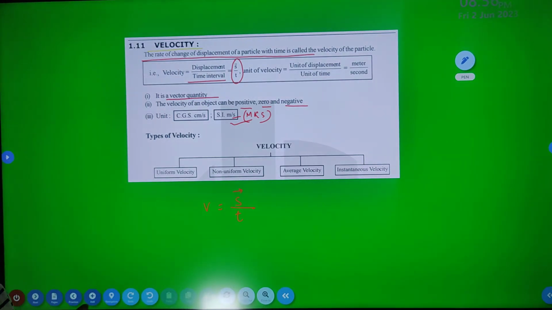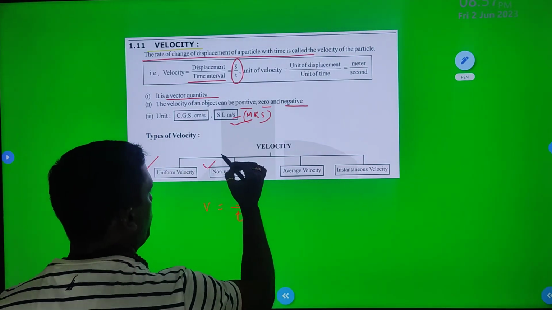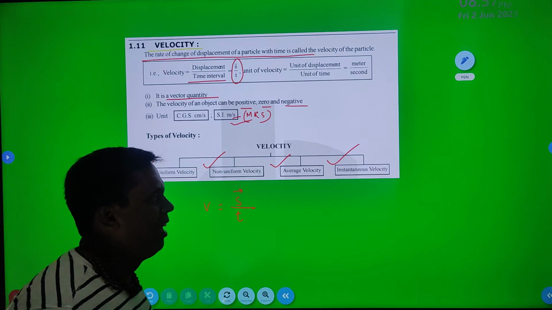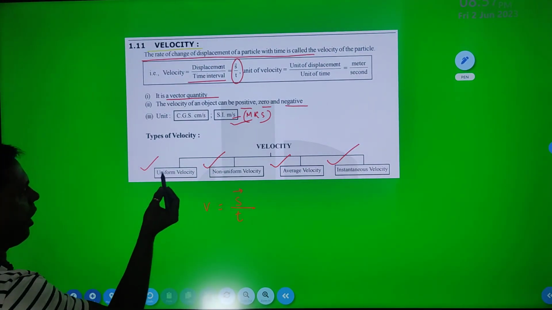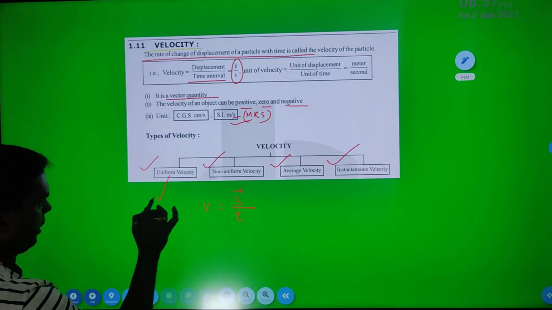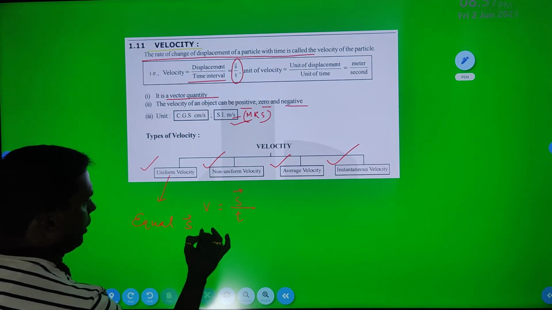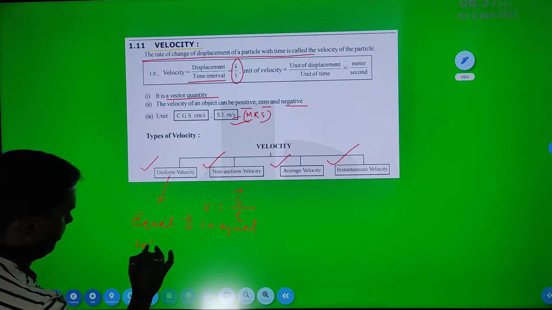Just like speed, velocity can also be uniform velocity, non-uniform velocity, average velocity and instantaneous velocity. They are very simple topics. Uniform velocity is equal displacement in equal intervals of time.